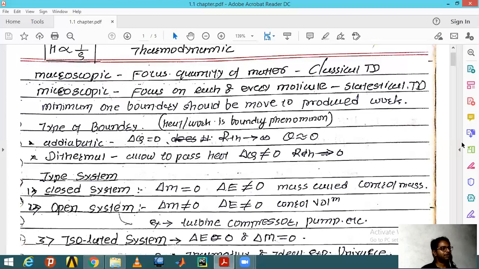So the mass is coming into and leaving the system, and secondly, the energy included in that water is also coming into and leaving through that system. You can see this commonly in a turbine, compressor, pump, etc.